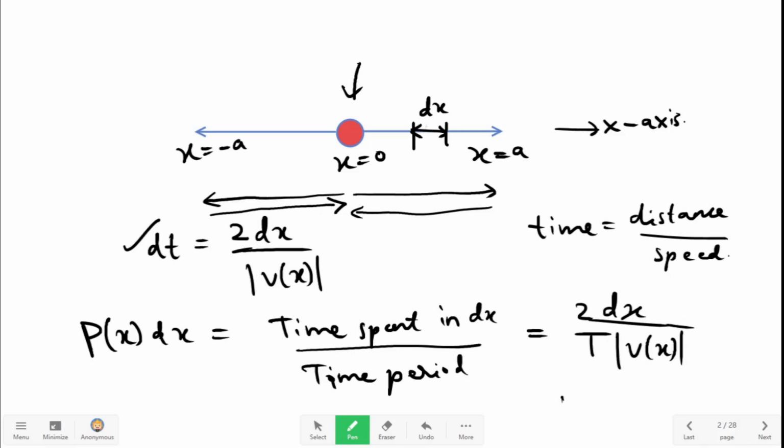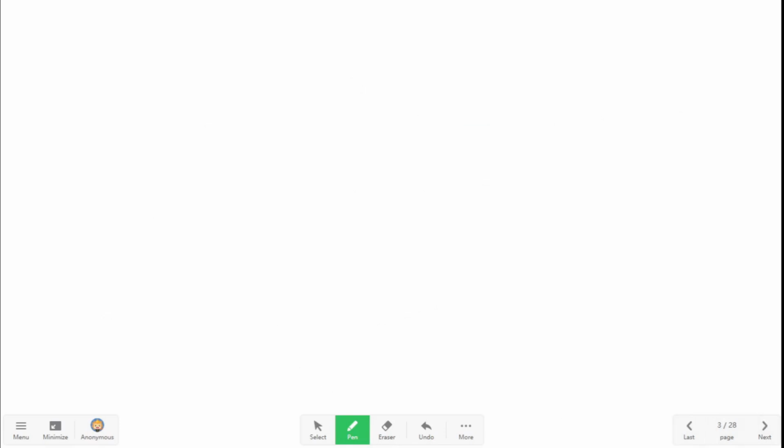Now time period T is equal to 2 pi by omega, and in the case of simple harmonic motion, v of x is equal to omega times root of a square minus x square. Here a is the amplitude.